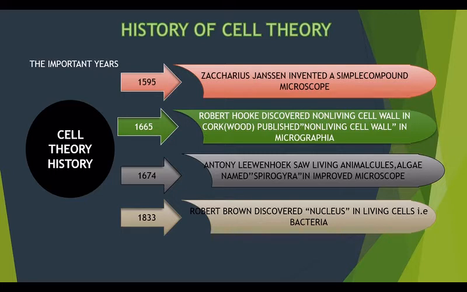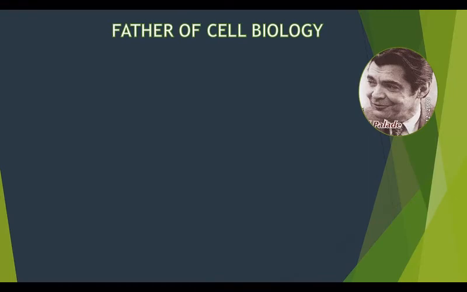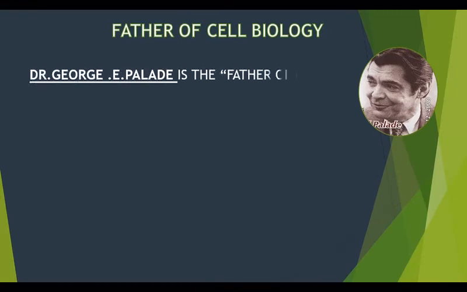And next is the most important year, 1838 to 1839, when Matthias Schleiden, a German botanist, and Theodor Schwann, a German zoologist, derived the cell theory. Father of cell biology: Dr. George E. Palade is the father of cell biology.